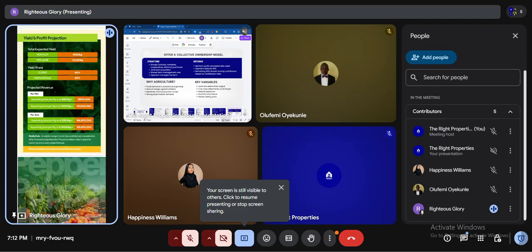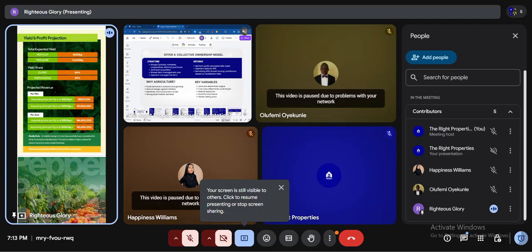But if the maximum is 1,000 per kg, you'll be getting 1.6 million naira, which is over 300%. But if it is in between, you are getting a minimum of 800,000 naira per acre, and a maximum of 1.6 million per acre.